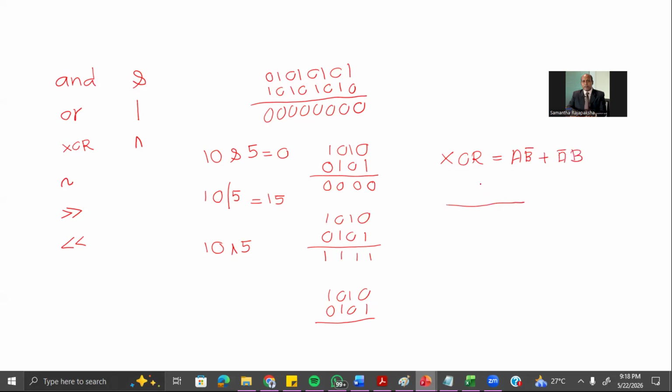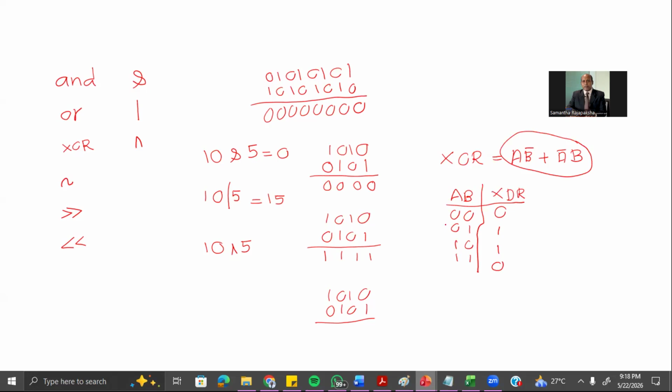Therefore, the truth table, remember, exclusive OR: if you have A and B, 0 0, 0 1, 1 0, 1 1. So exclusive OR, you can assign these values here, then it becomes 0, 1, 1, 0. That's the truth table you can get from this expression. You can assign the values to this expression, you can get this answer, then it becomes this one.